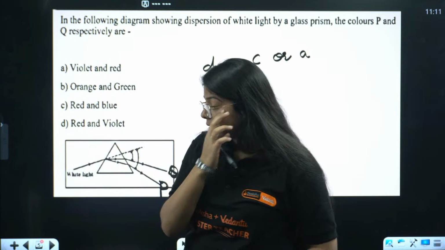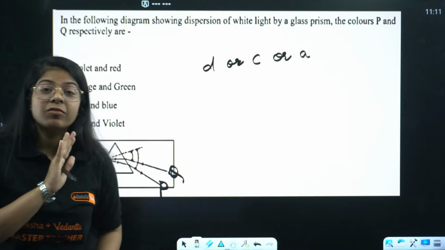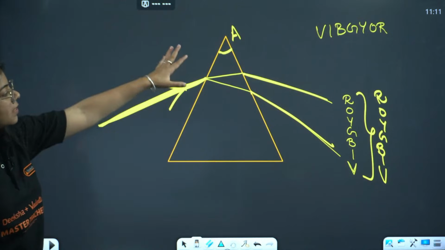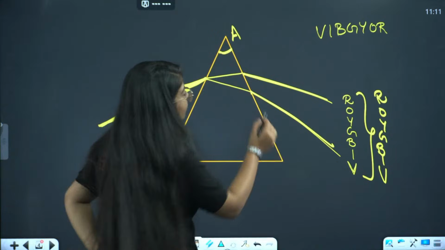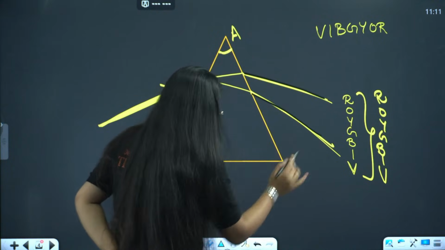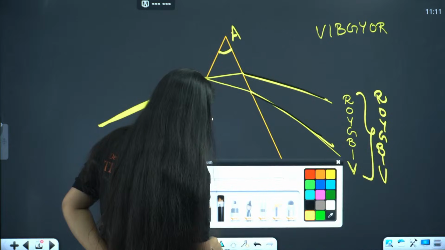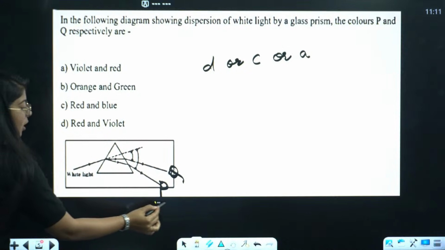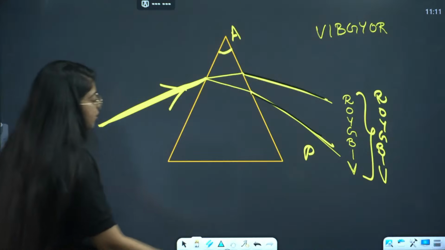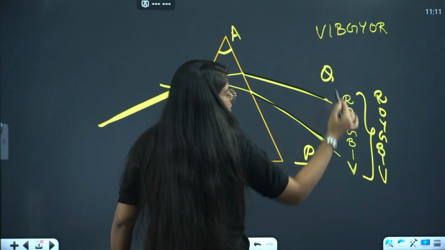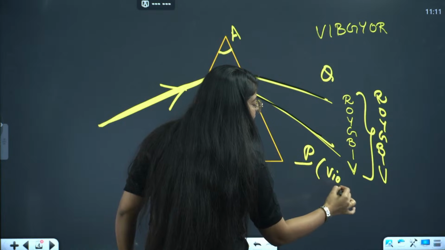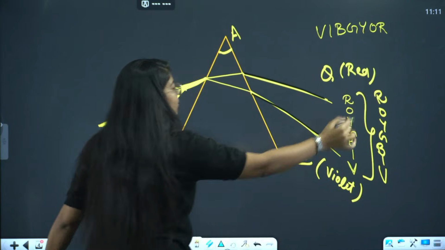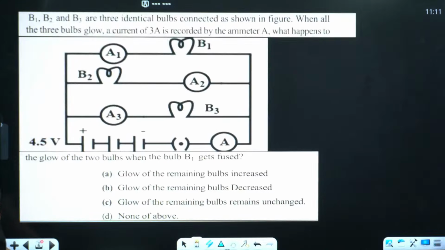let us see. You don't have to do anything new. The same diagram we saw the last time. See, the last one, we have two rays to cover this pattern, right? The last one will be violet. This was P. In this question, the lower one is P, right? So this is P and this is Q. So the lower one will be violet. So P will be violet and Q will be red.